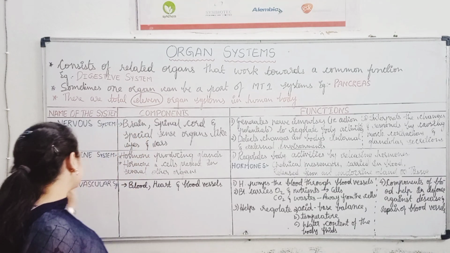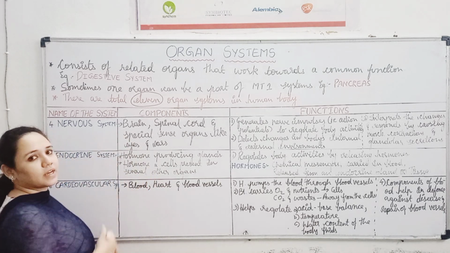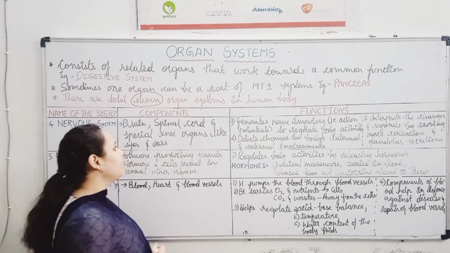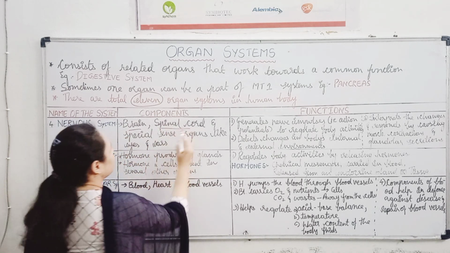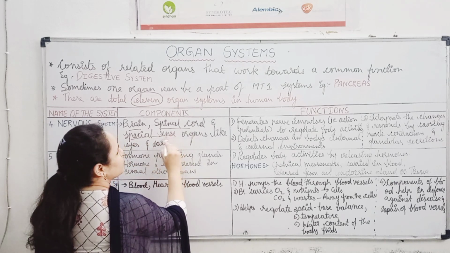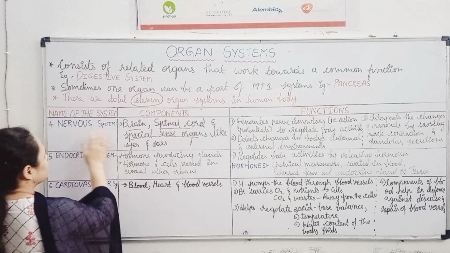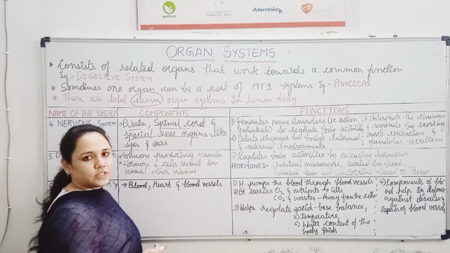So the next organ system is nervous system. So nervous system consists of central nervous system and peripheral nervous system. The components include brain, spinal cord and special sense organs like eyes and ears.